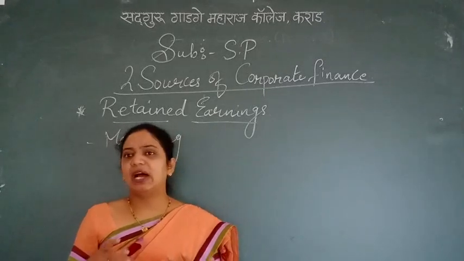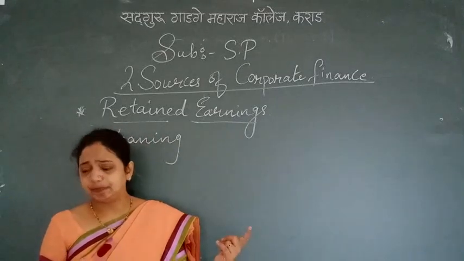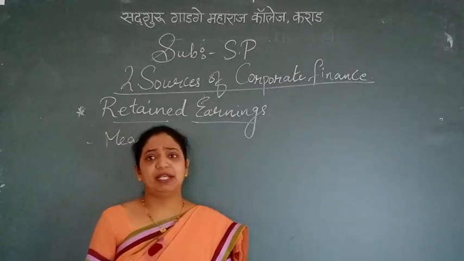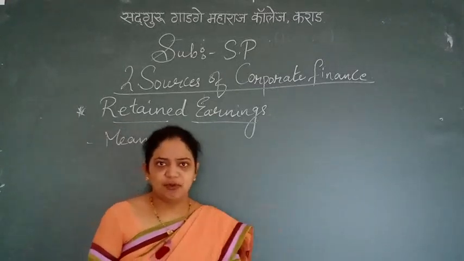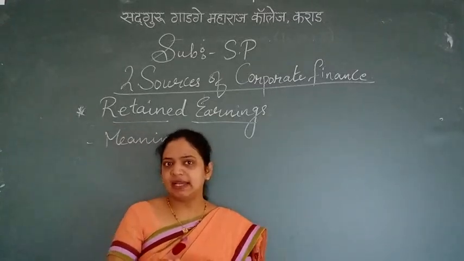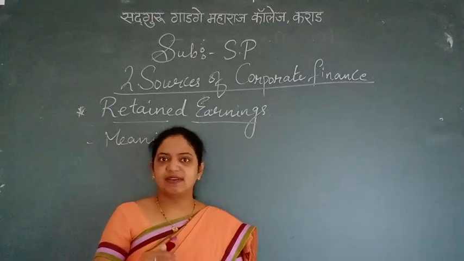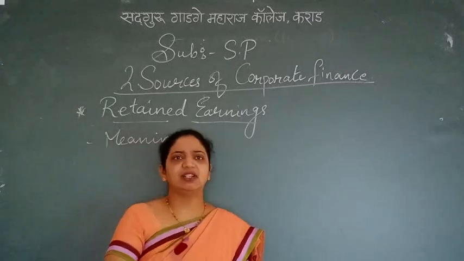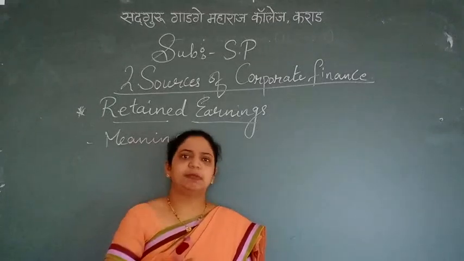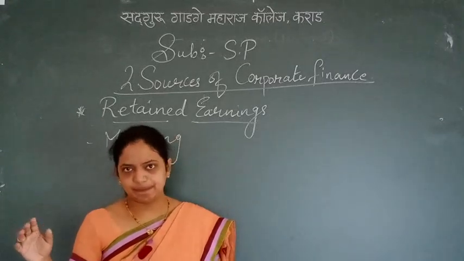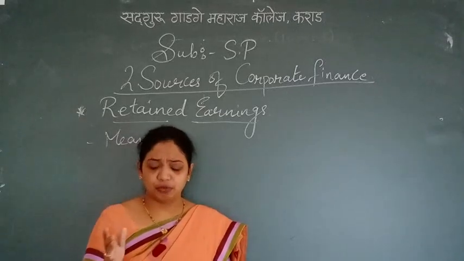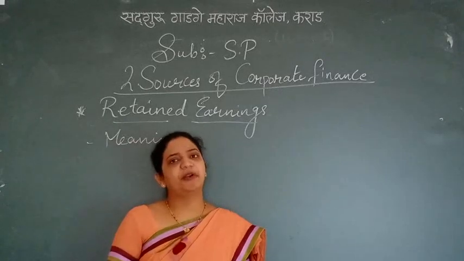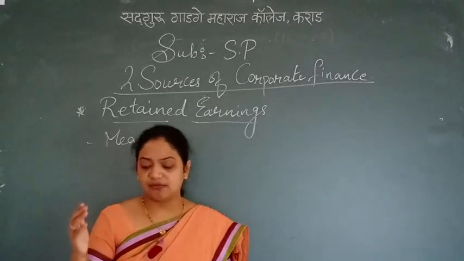We have seen this in the types of preference shares: cumulative and non-cumulative. Cumulative means it is accumulated year by year and afterwards you can get it. Non-cumulative means it is not accumulated. If you miss the chance of one year's dividend, it is missed for good. So in the cumulative sense, you can say that when a part of the profit is kept, that is a part of the reserve fund.